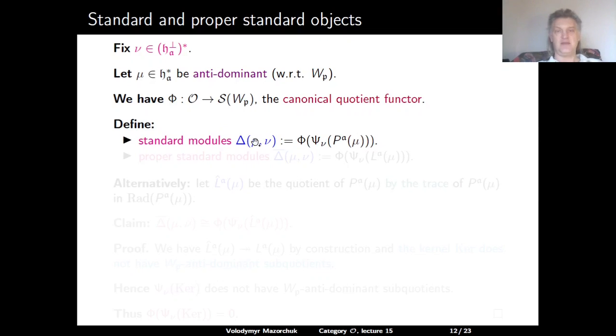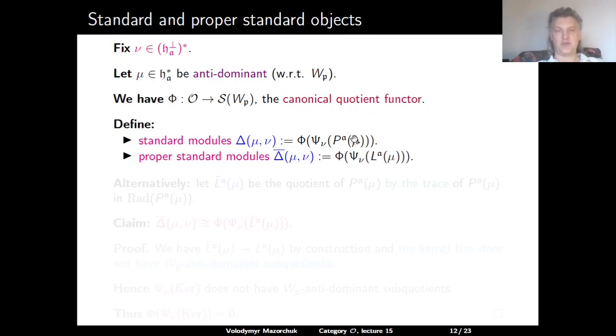So we define the standard module delta(mu, nu) as the image under this quotient functor phi of the module which is nu parabolically induced from the projective injective module P_A(mu) over A. So this is a projective module, but since mu was antidominant, it is also injective.